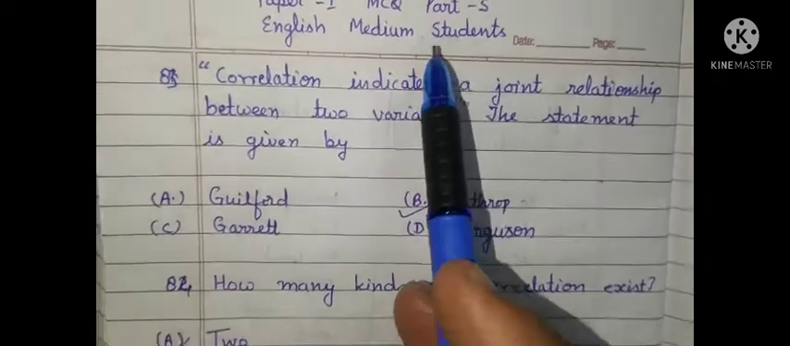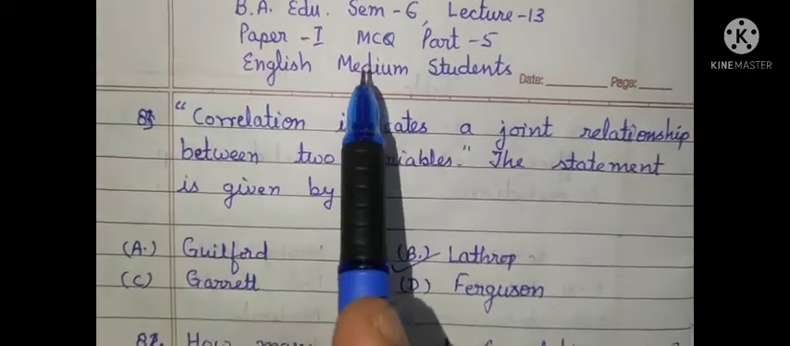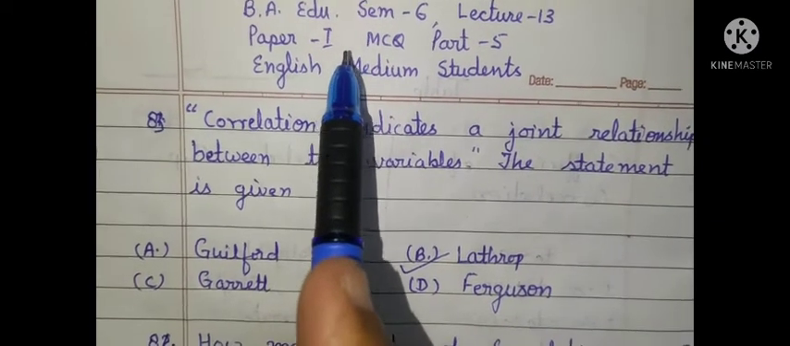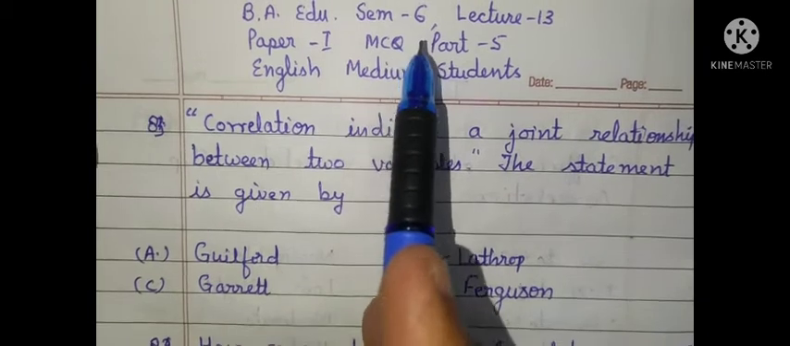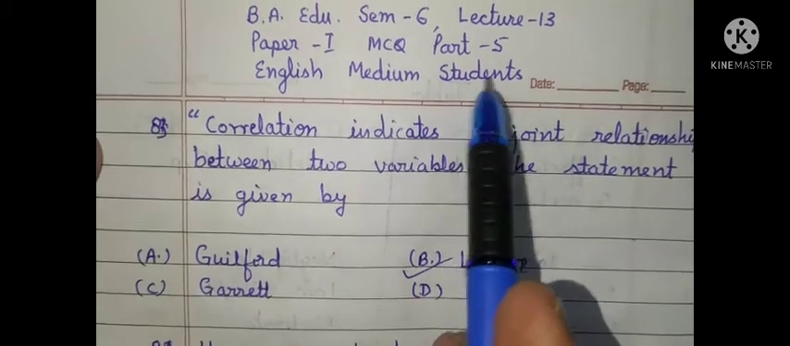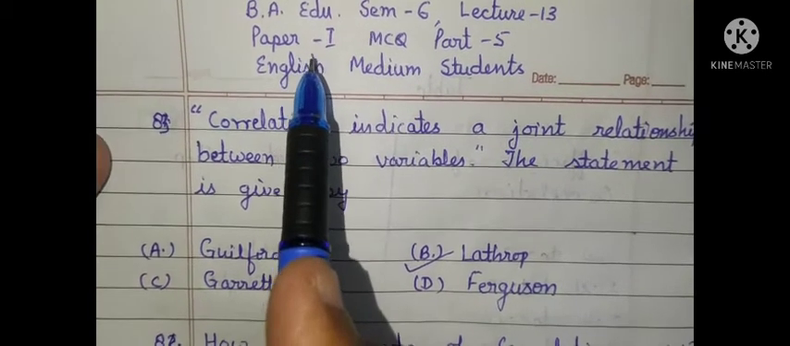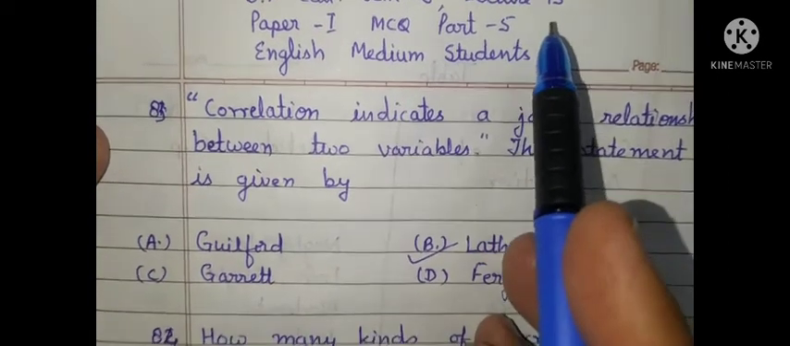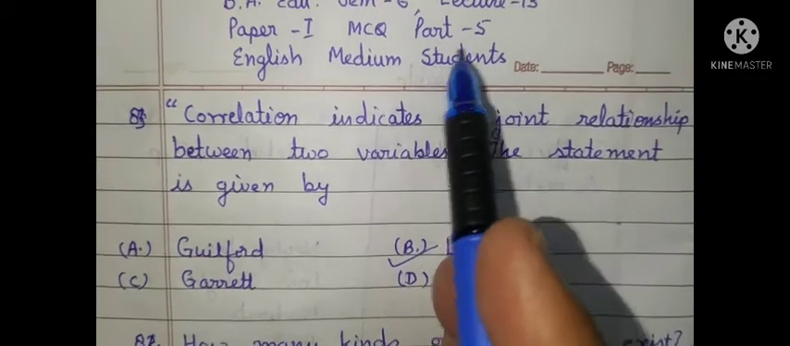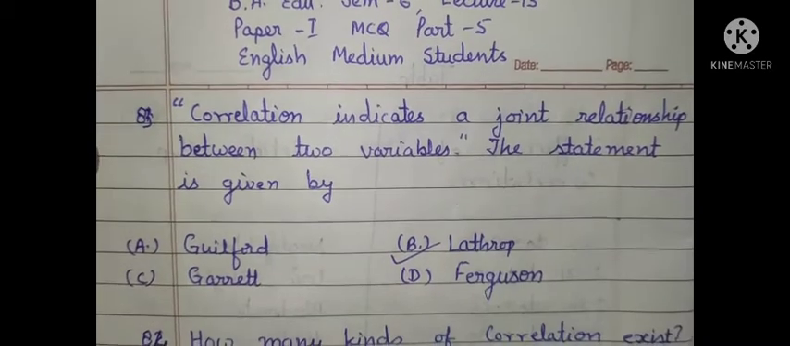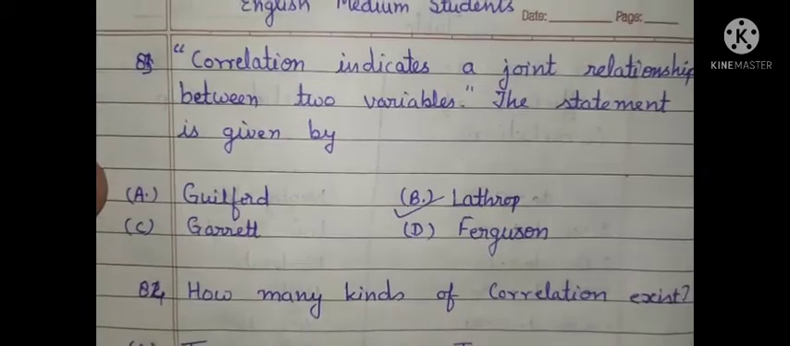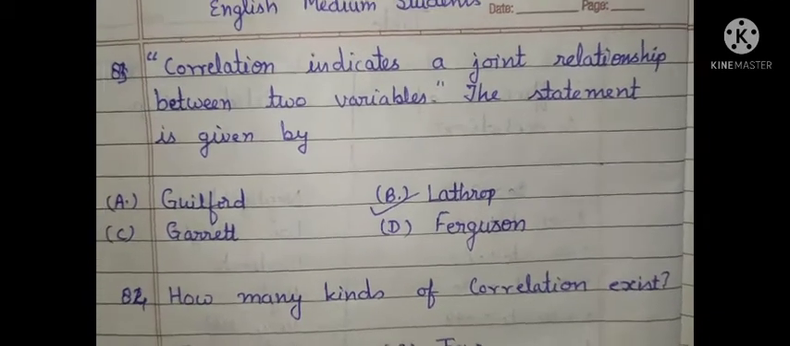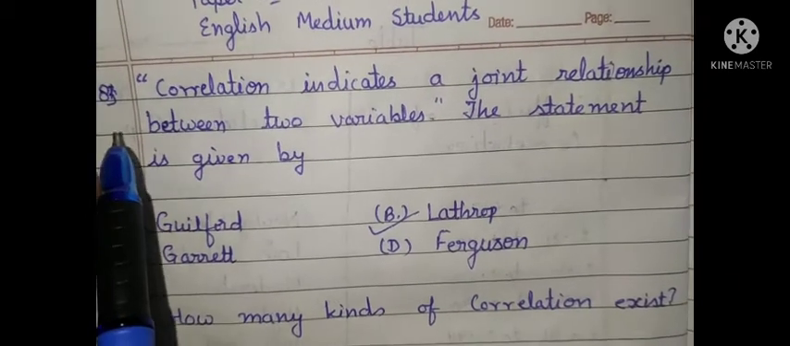In this video, I have covered MCQs from paper 1 of BA Education semester 6, English medium students, that is Statistics in Education. This is lecture 13 and part 5 is for English medium. This part comprises approximately 18 MCQs. So let us start from question number 83.